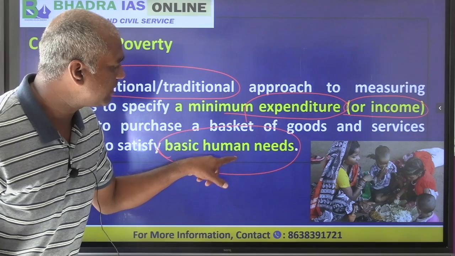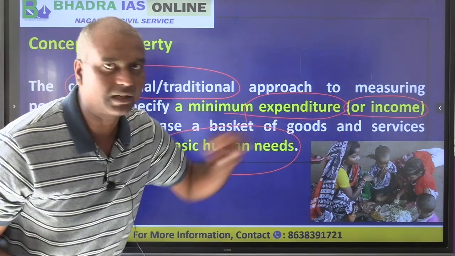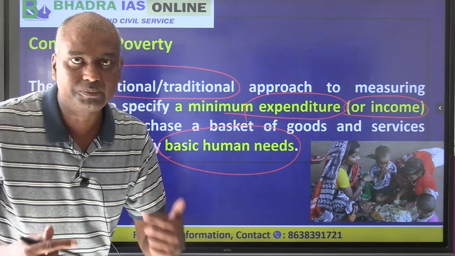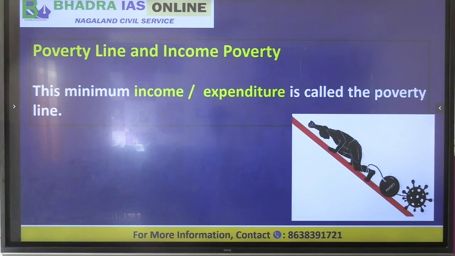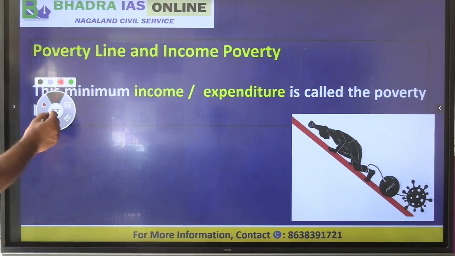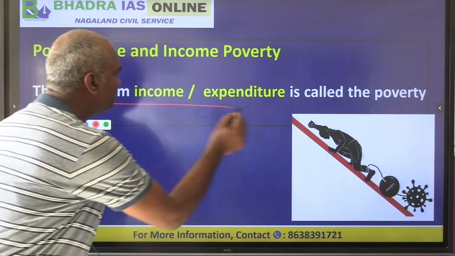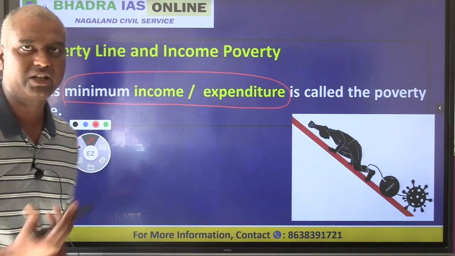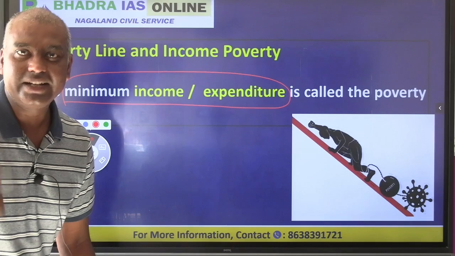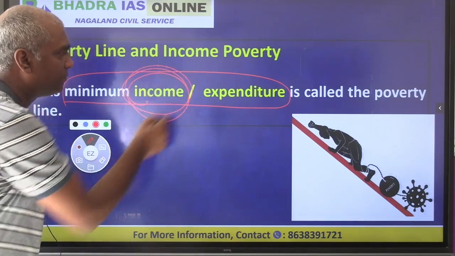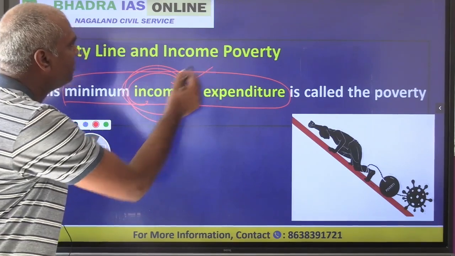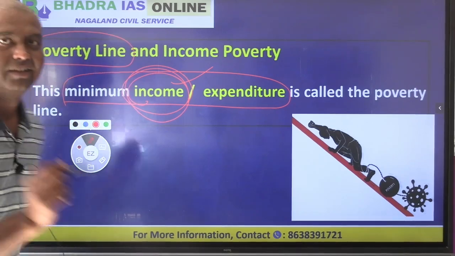From this basic minimum needs purchase, the income expenditure, we develop a concept we call the poverty line. What is the idea of poverty line? Generally we say it is the minimum income, minimum expenditure which is needed to fulfill our life. The question is, do you have this minimum income? This minimum income is known as the poverty line.